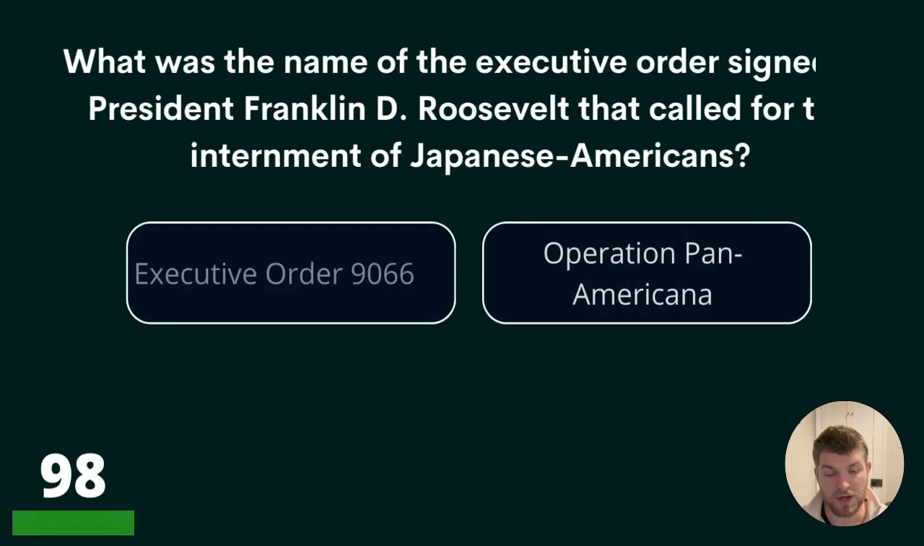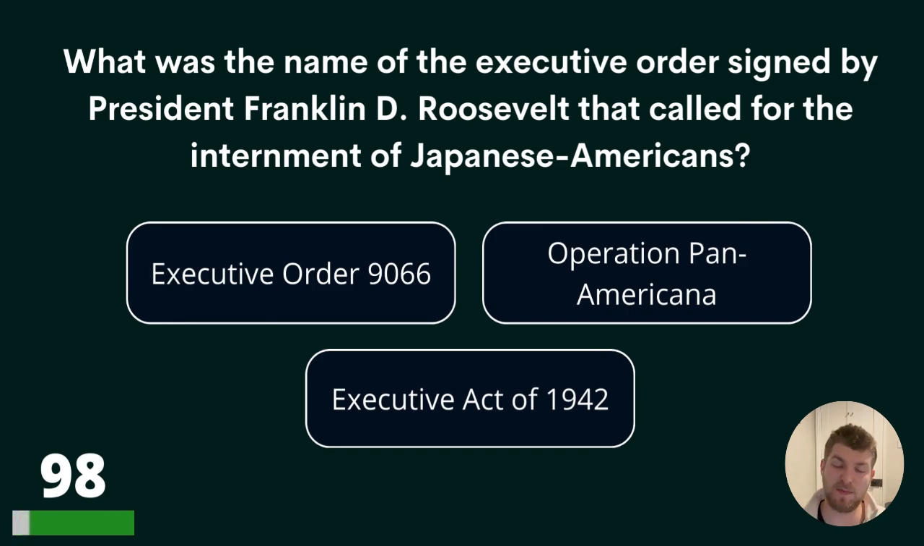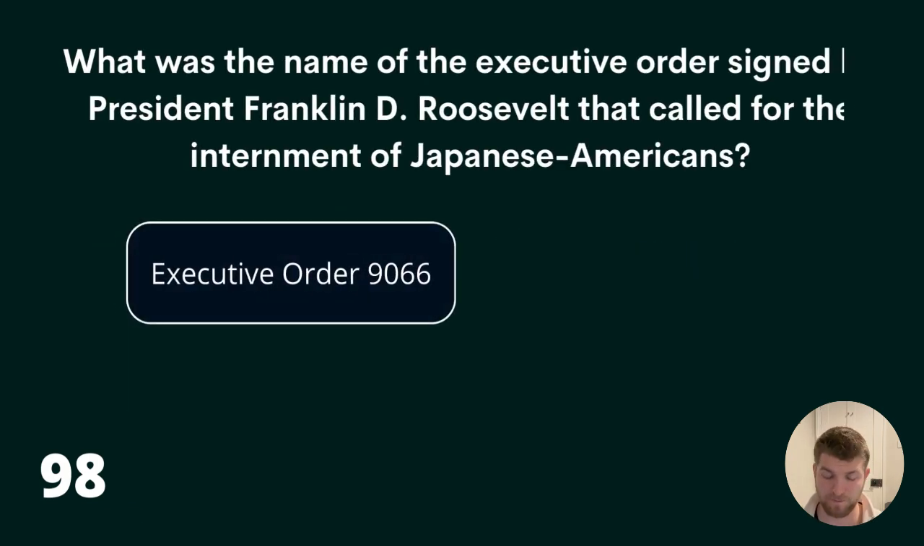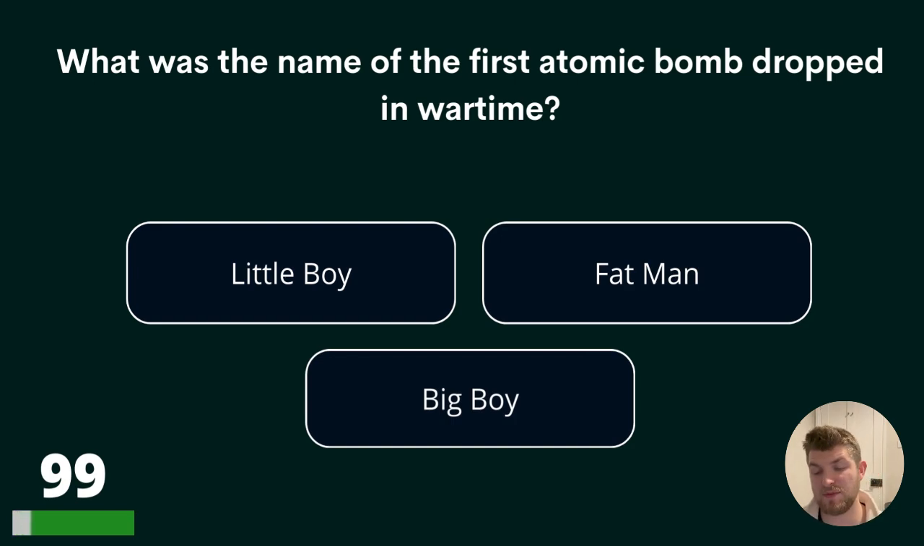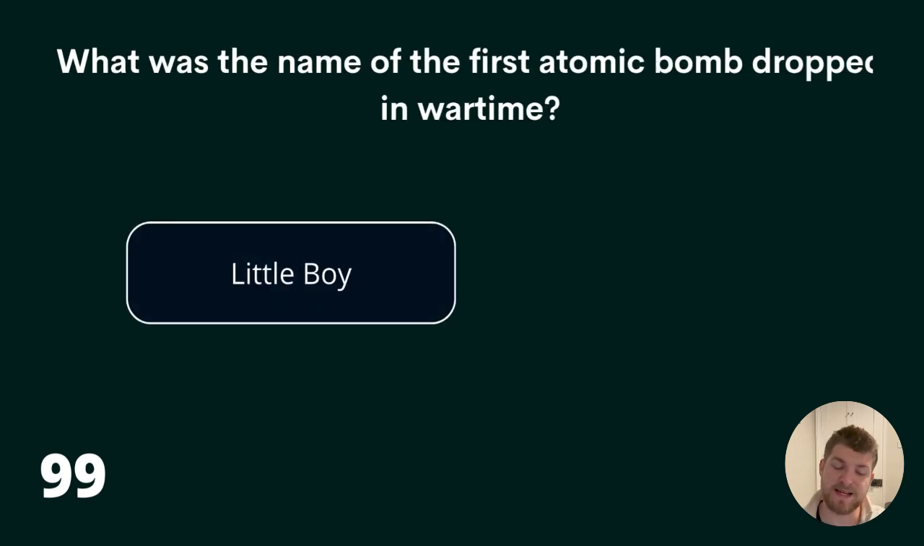Question 98. What was the name of the executive order signed by President Franklin D. Roosevelt that called for the internment of Japanese Americans? Executive Order 9066, Operation Pan America, or Executive Act of 1942? The answer is Executive Order 9066. Question 99. What was the name of the first atomic bomb dropped in wartime? Little Boy, Fat Man, or Big Boy? The answer is Little Boy.